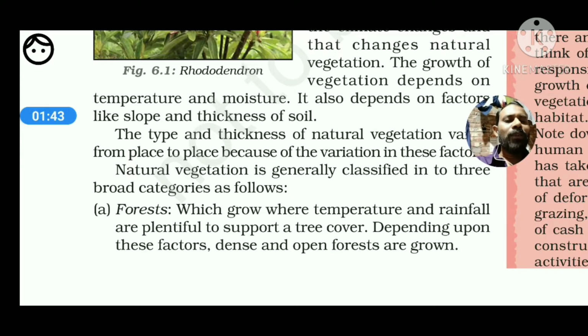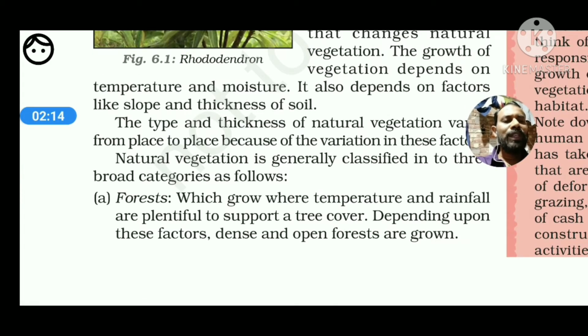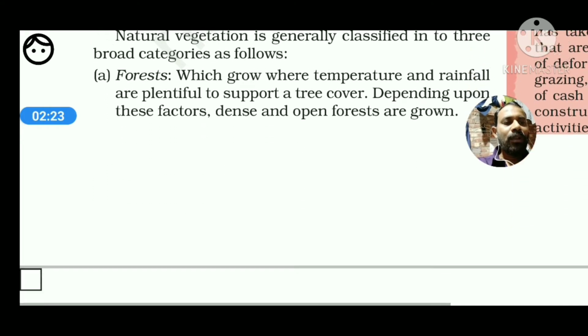Now regarding the first classification, the forest, we are going to know what is referred to as the forest. Where big trees are found and a very thick vegetation cover is found, that is referred to as the forest. It grows where temperature and rainfall are plentiful to support the tree cover. Temperature and rainfall being plentiful means they are adequate to grow trees, and depending upon these factors, dense and open forests are grown. So we get different types of forest. Now we are going to know about the different types of forests.